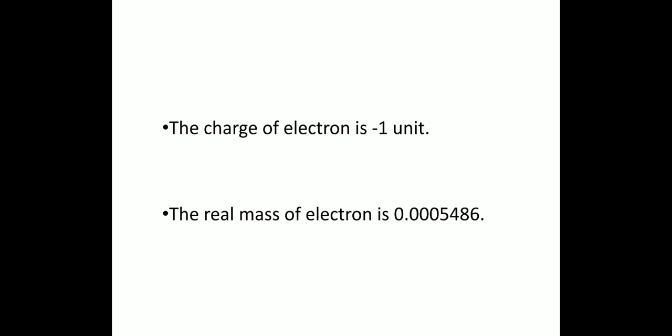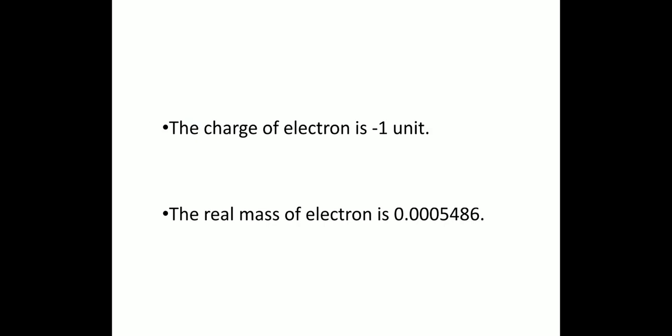The mass of the electron is negligible when compared to the mass of other fundamental particles. It is equal to 1/1837 of the mass of a hydrogen atom.